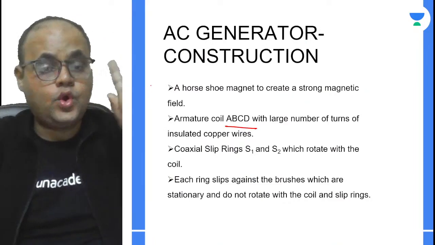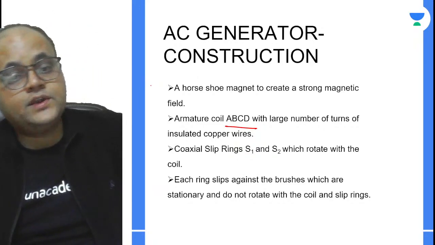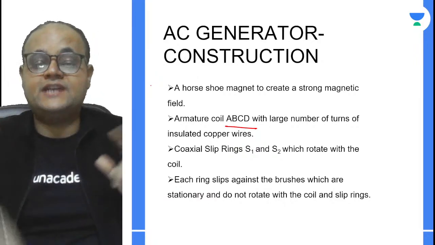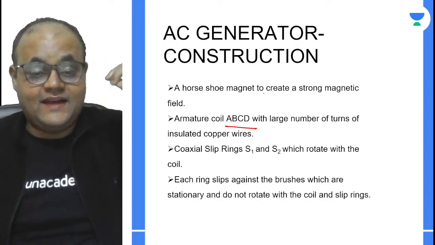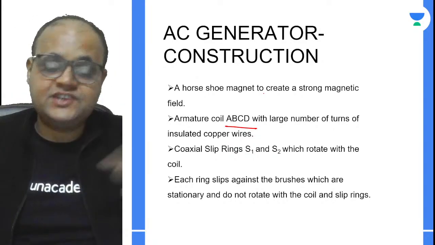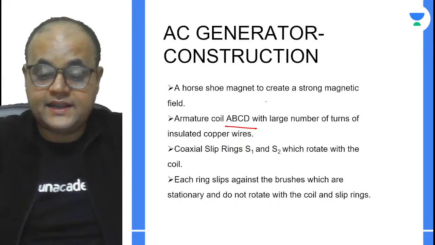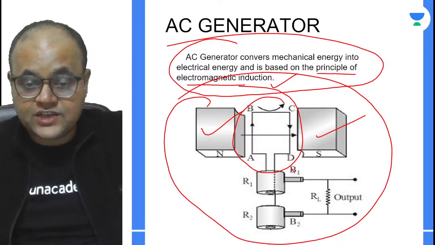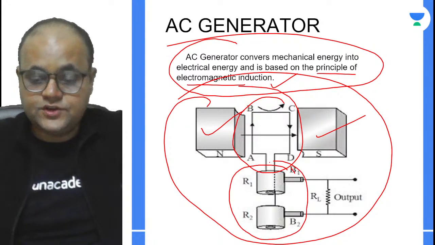Then you have two coaxial slip rings. Just remember this is the basic difference between a DC motor and an AC generator. In a DC motor, a single ring is split into two parts and we call it a split ring. Don't be confused, a number of students get confused between split rings and slip rings. Split rings are in a DC motor and slip rings are in an AC generator. And the slip rings are coaxial, I mean both the axes coincide. I hope you have understood this.